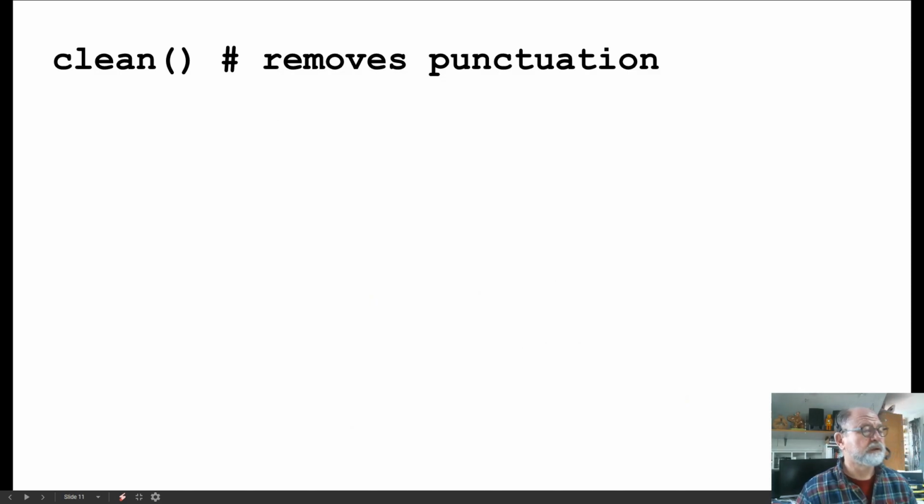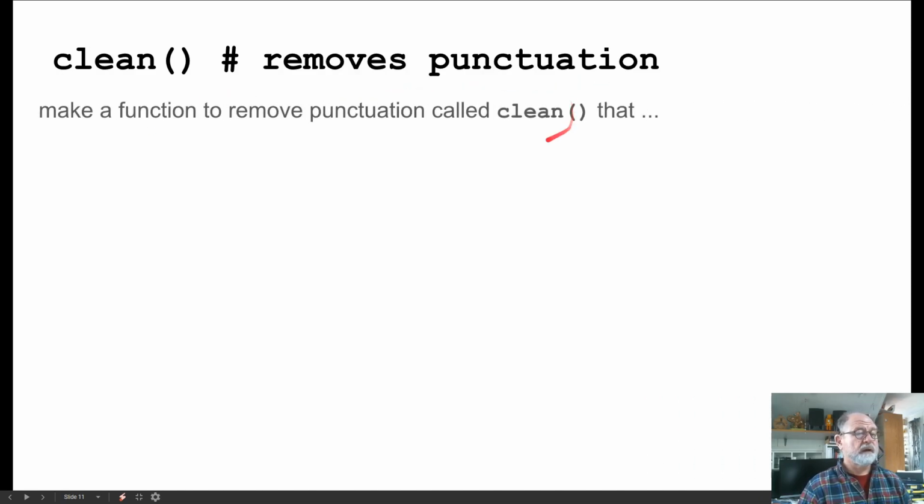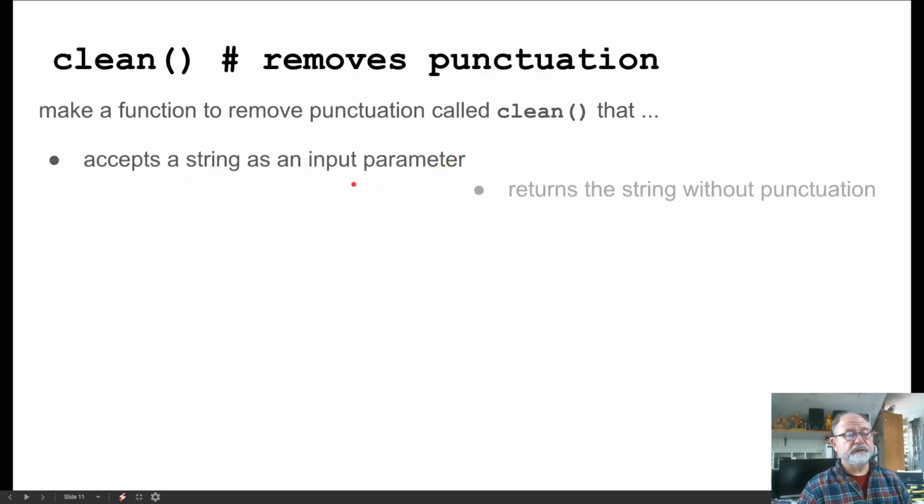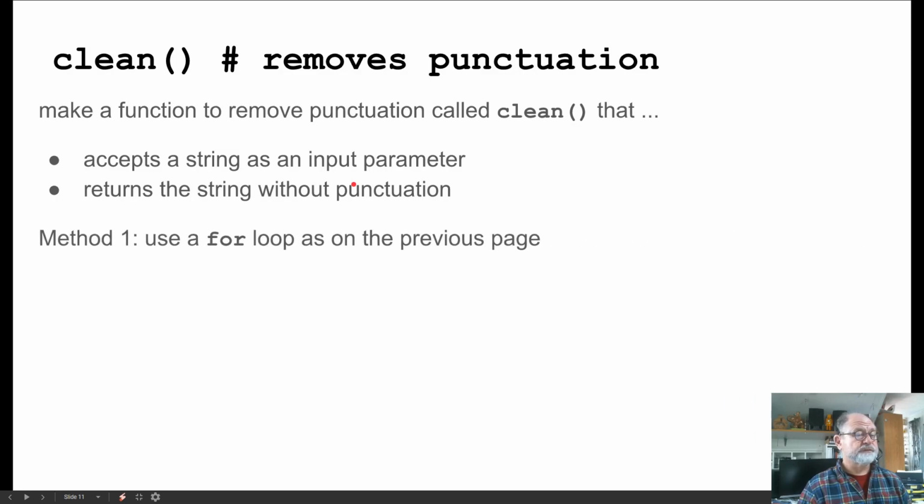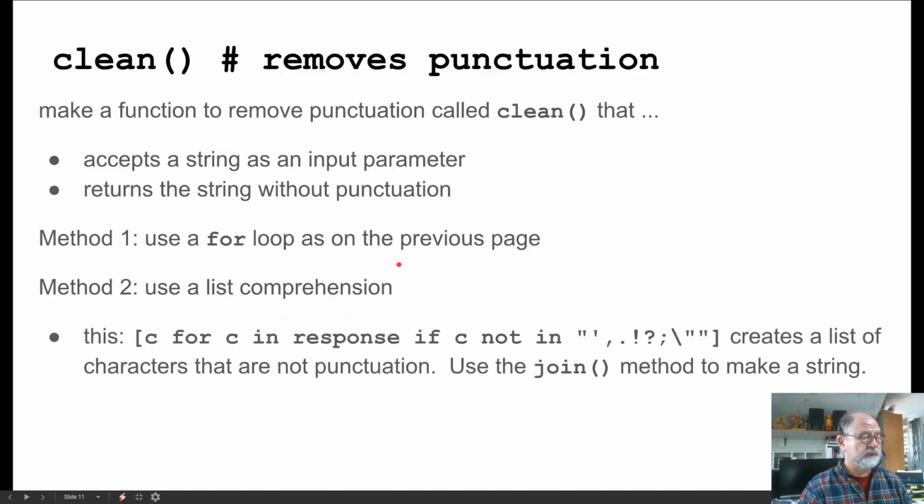So now we have this clean function. We can make a clean function that removes the punctuation. It accepts the string as an input parameter and returns a string without punctuation. We did it with a for loop in the previous page, but we could also use something called a list comprehension. And the list comprehension looks something like this.